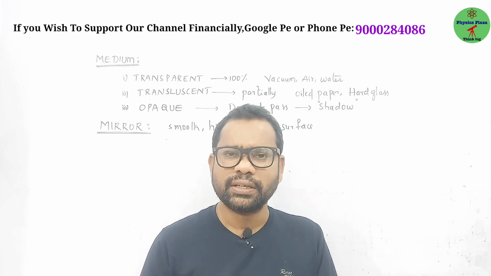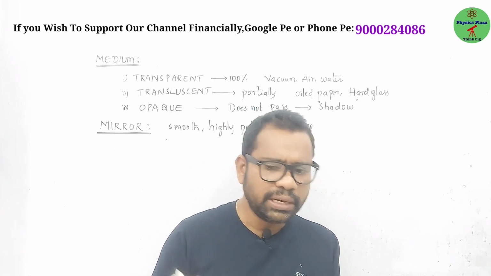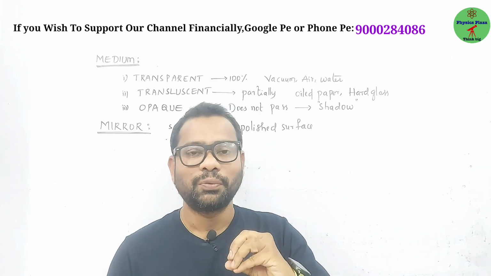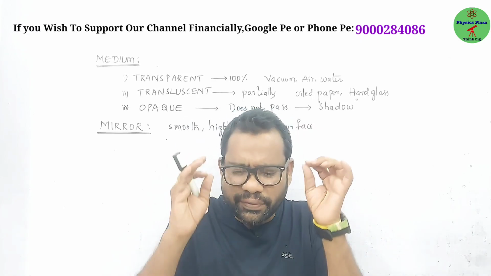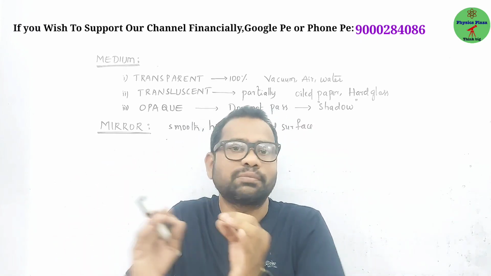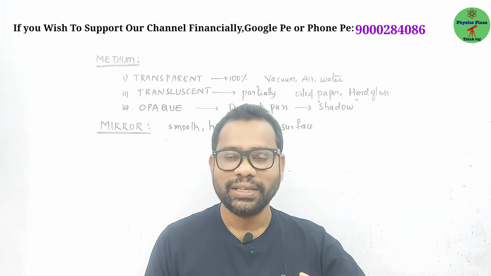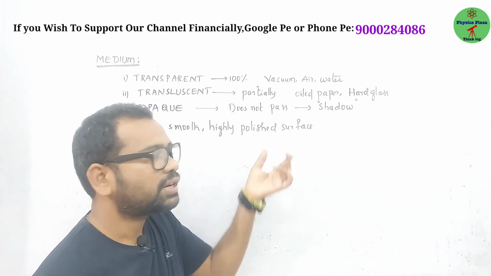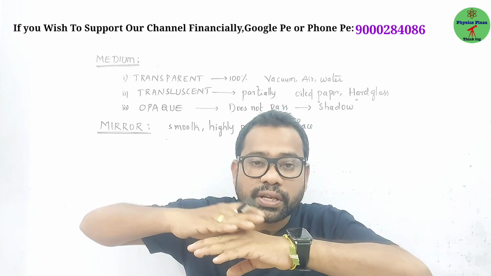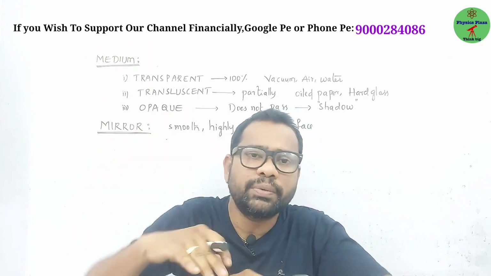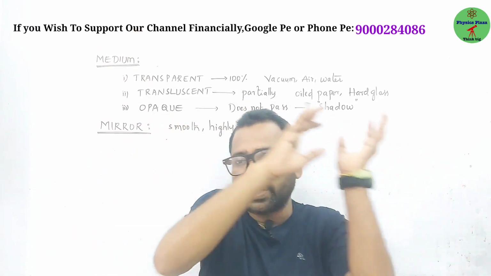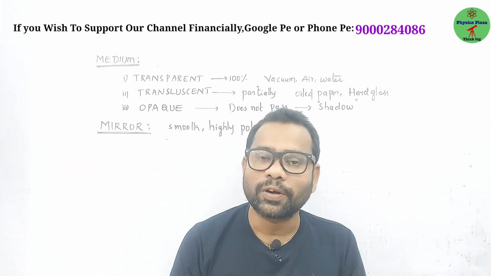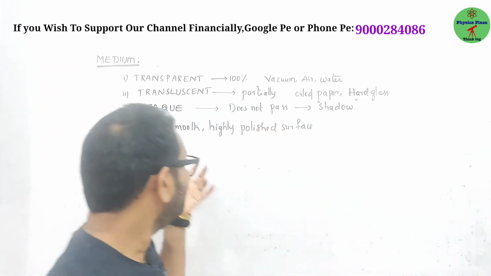But can we say that every smooth and highly polished surface is a mirror? There is one condition. Every surface reflects light somehow, but ideally a mirror is a smooth and highly polished surface which reflects the whole light falling on it. Whatever light falls on it bounces back. So we can call it a mirror.